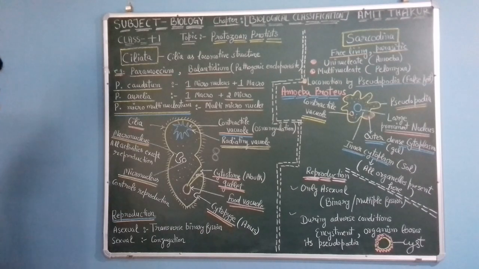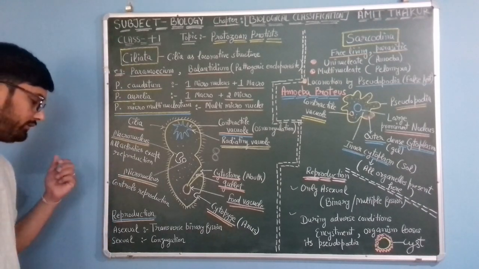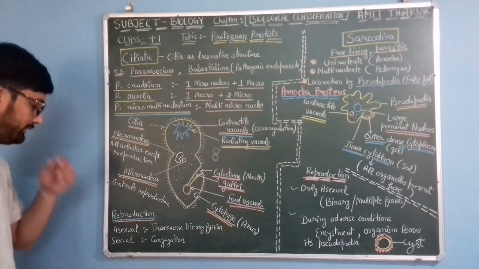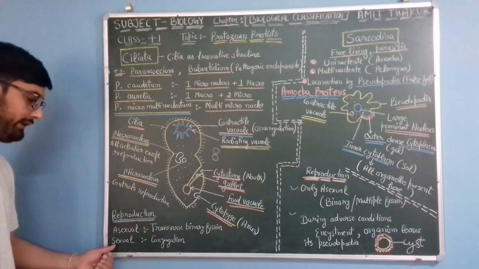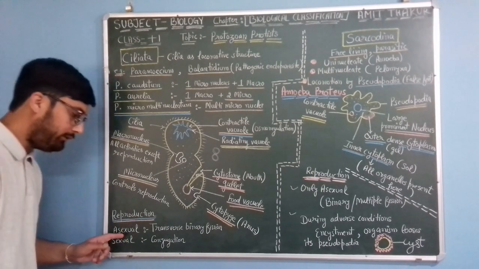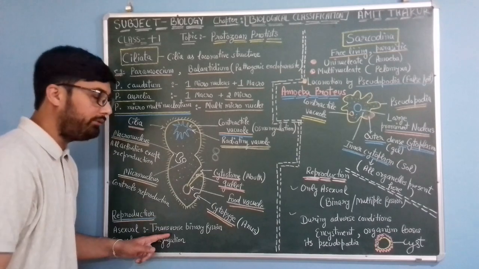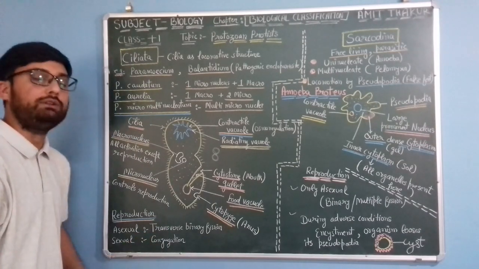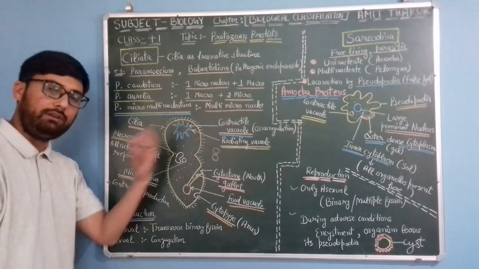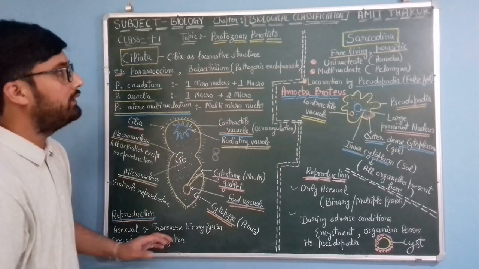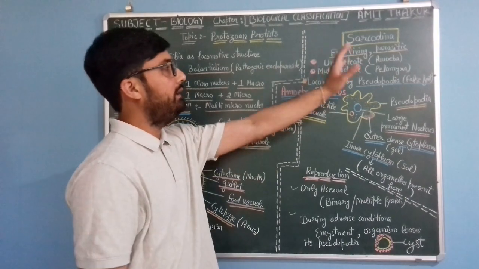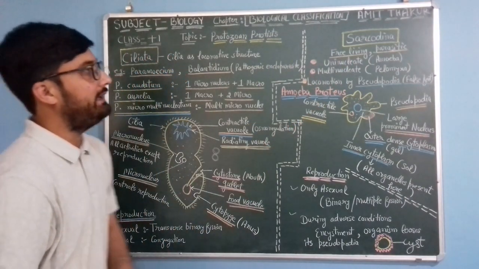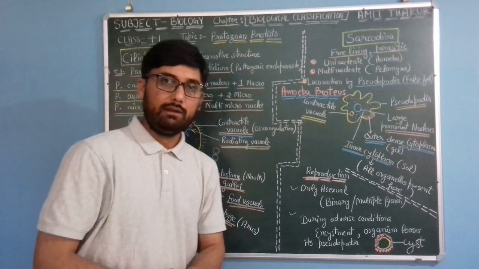Okay, so let's come to reproduction, both asexual as well as sexual. Asexual reproduction is via transverse binary fission, and sexual reproduction is by the conjugation method, as you have seen in the case of bacteria also. Okay, so let's come to the next group, that is Sarcodina.